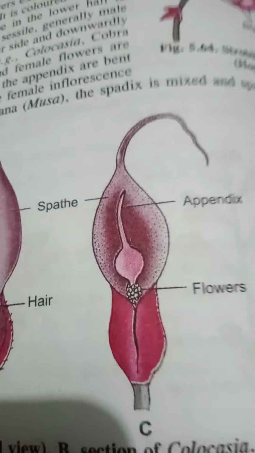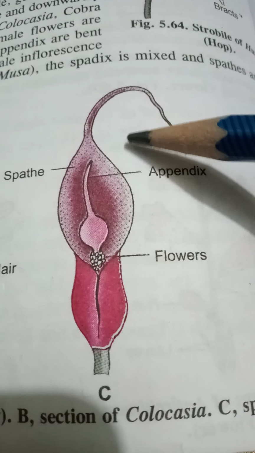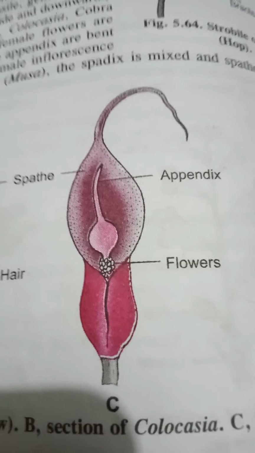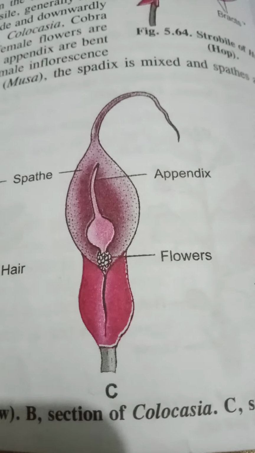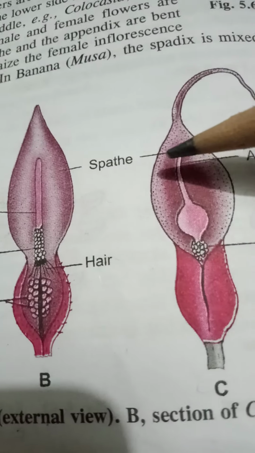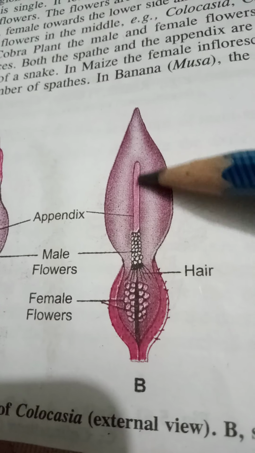Then next racemose inflorescence is the spadix. Now in this type of inflorescence, they have a large covering, the spathe. This is the outer covering, called the spathe. Now within the spathe there is a peduncle whose upper portion is sterile and is known as the appendix.